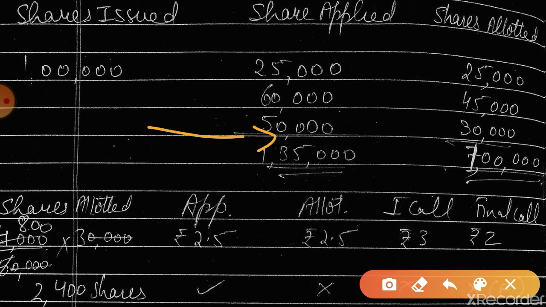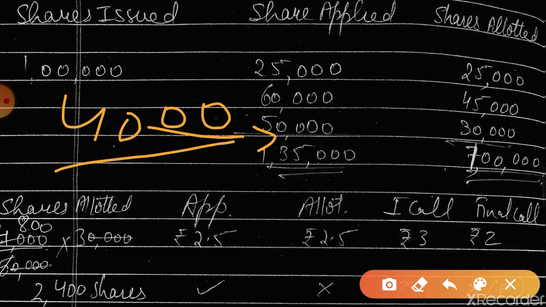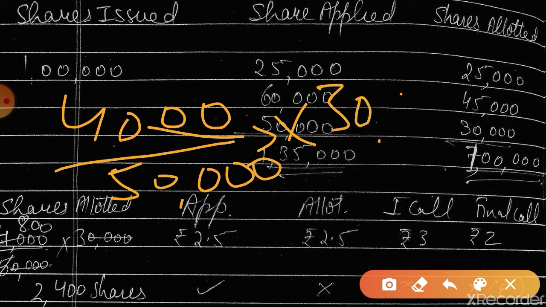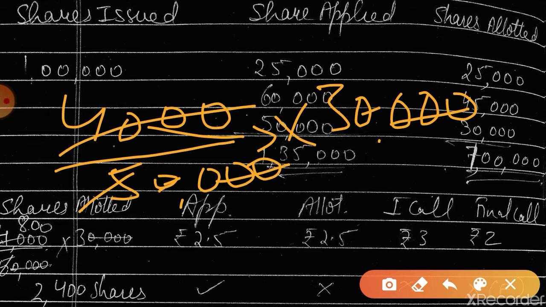Now he has applied for 4,000 when the applications were 50,000, but in actual how many shares would he have got? 2400.